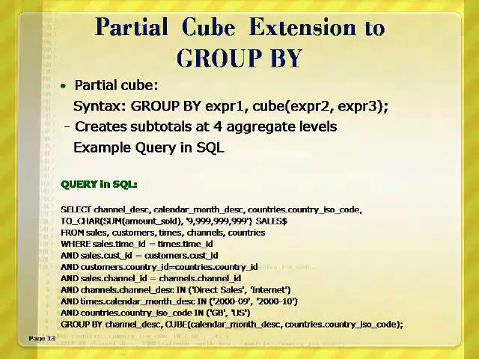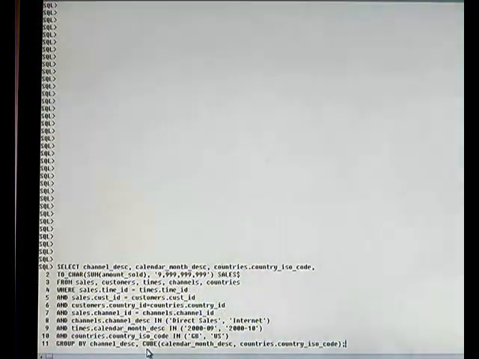In this example, there is a partial cube over the combinations of 2 attributes, namely calendar_month_description and country_ISO_code. So it computes all the combinations of these subtotals and appends them with the channel description. So that means we get subtotals for the channel description, calendar month description, country_ISO_code combination, then channel description. This gives the partial cube demonstration.